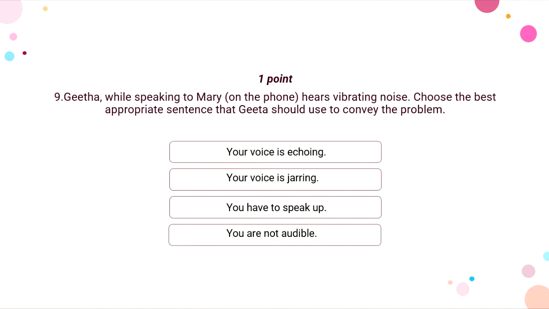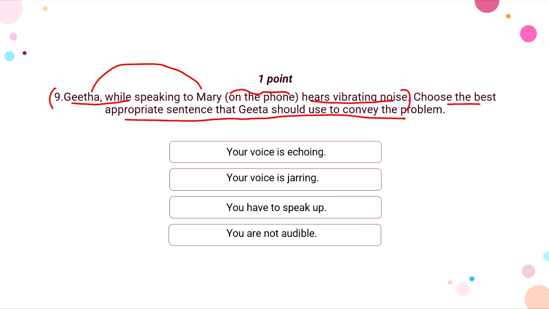So here in the ninth question we have Geeta, while speaking to Mary on the phone, which means on the call, hears some vibrating noises, right? So choose the best appropriate sentence that Geeta should use to convey her problem. Which among the following options should Geeta use to convey her problem to Mary that her voice is vibrating, right? So let us have a look at our options.